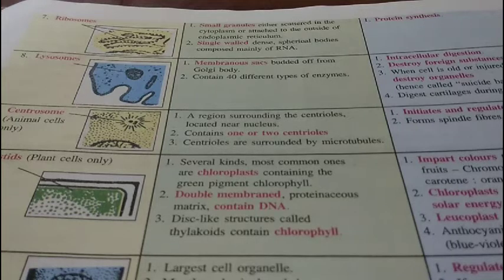Lysosomes. Lysosomes are membranous sacs budded off from the Golgi body. They contain 40 different types of enzymes. The function: they help in intracellular digestion. They destroy the foreign substances which can be harmful to the cell.